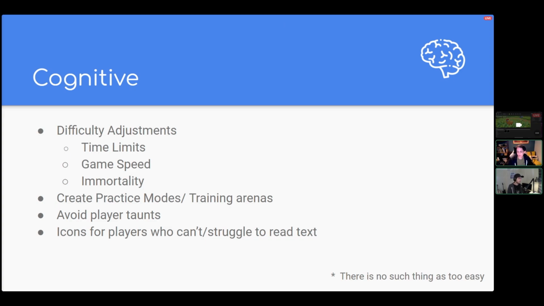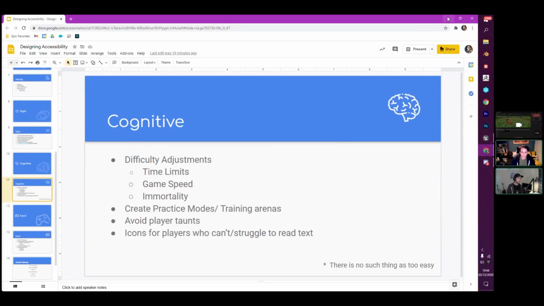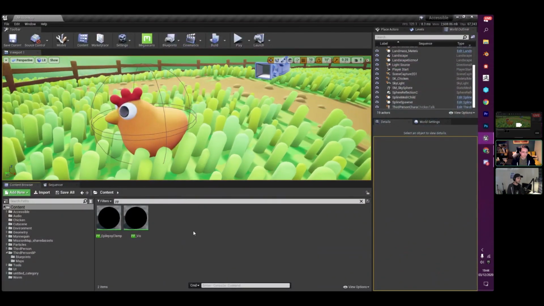And then having iconography can be really helpful as well for people who struggle to read or people who can't read at all. And that will allow people to use it. I found that doing just one does not work well. You need to generally stack these options. So if you do icons, don't just do iconography. Pair that icon with text, and then ideally pair that icon with an audio cue as well. So we're going to cover just a few of these very, very quickly.